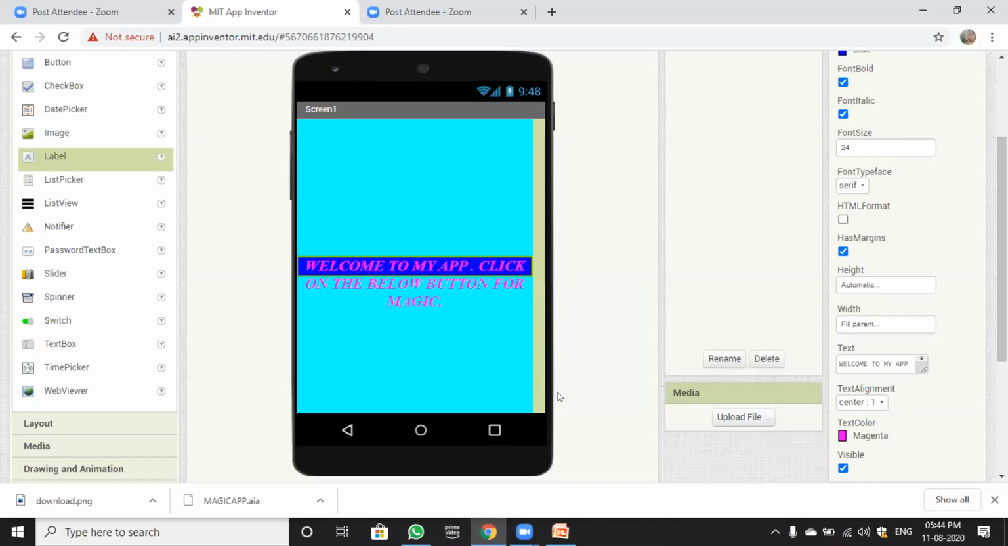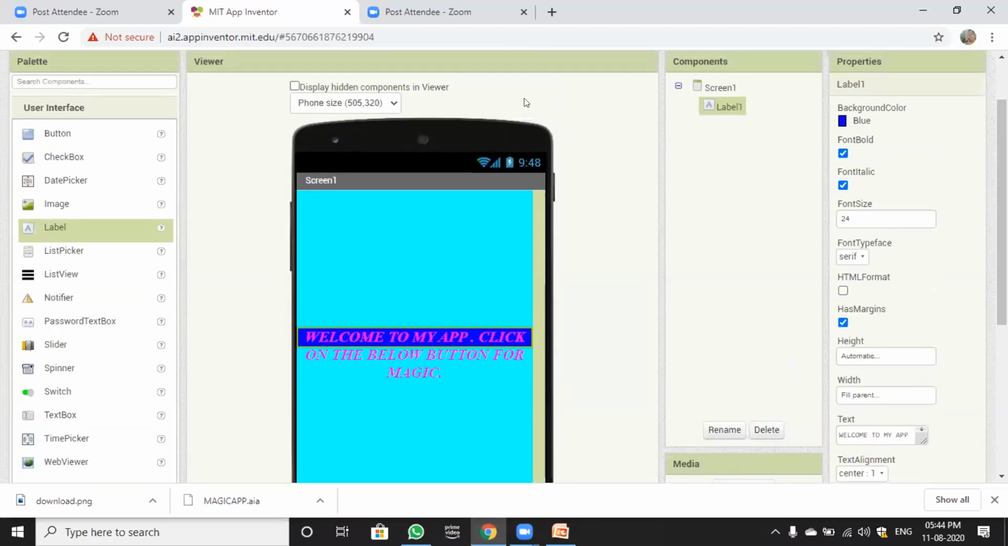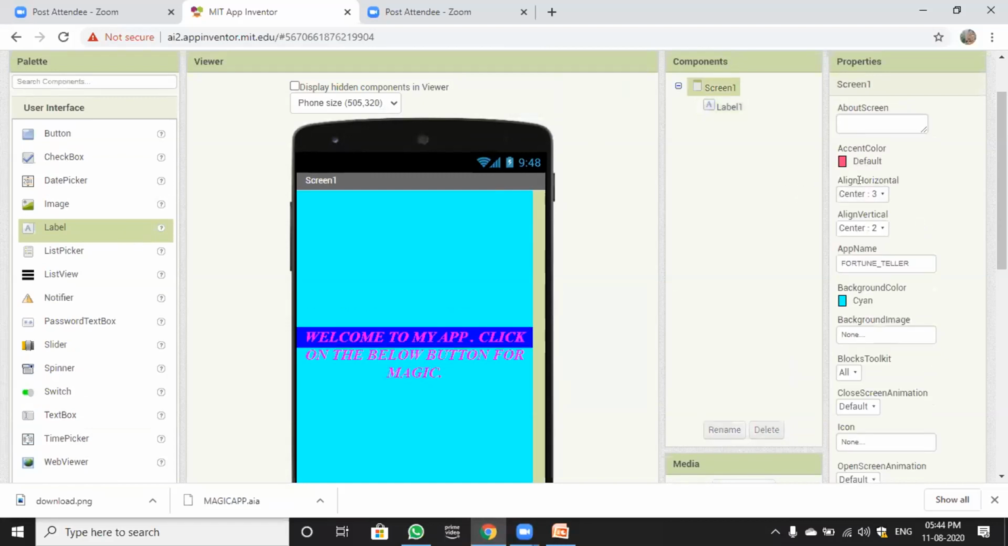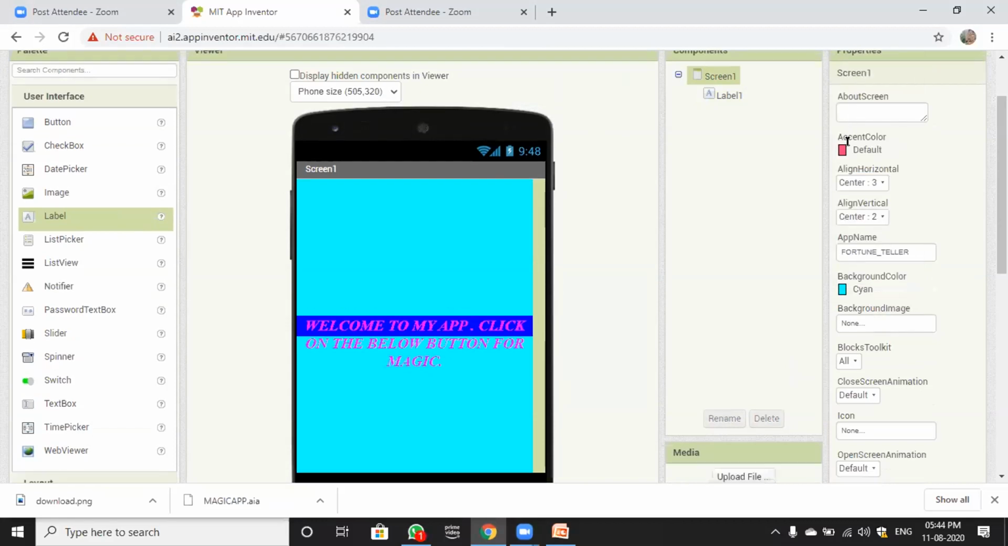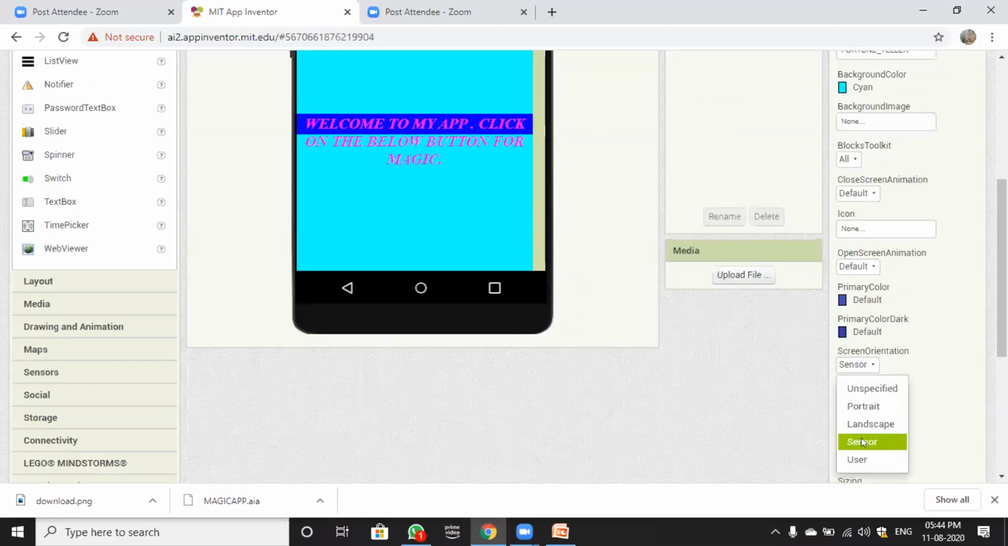Sir, how to put it in the middle? On the middle, you have to change the screen properties. The properties of the screen will be: align horizontal center, align vertical center, and the background color will be cyan. Screen orientation will be sensor.